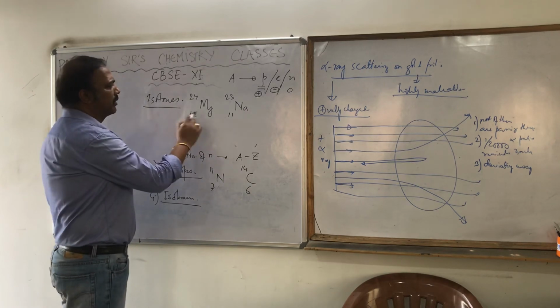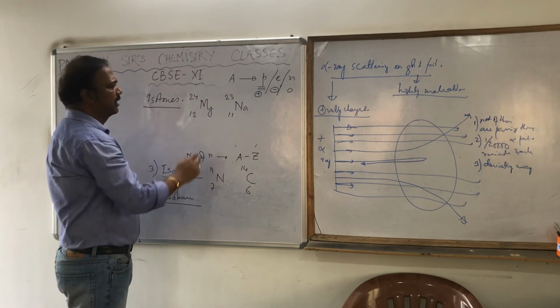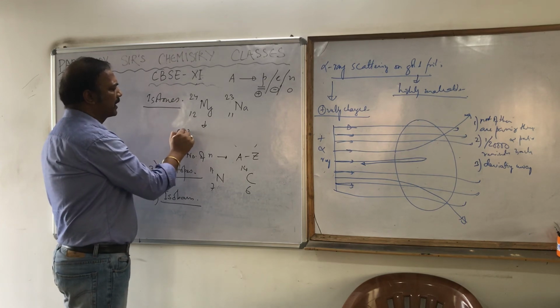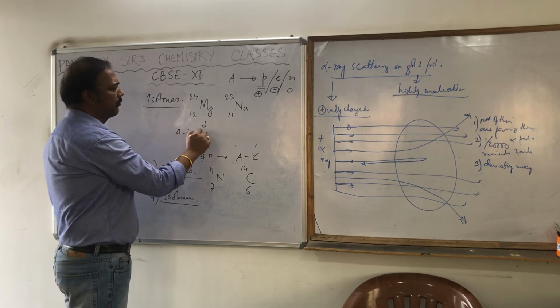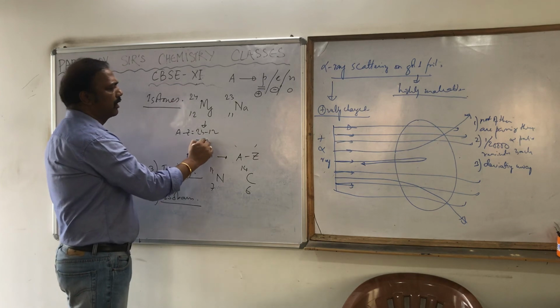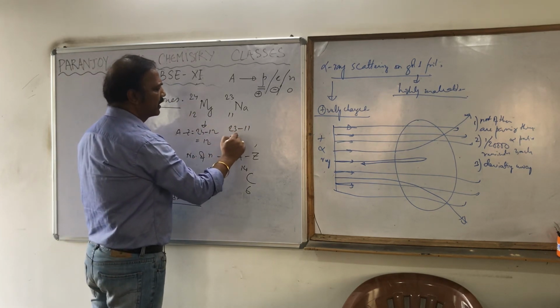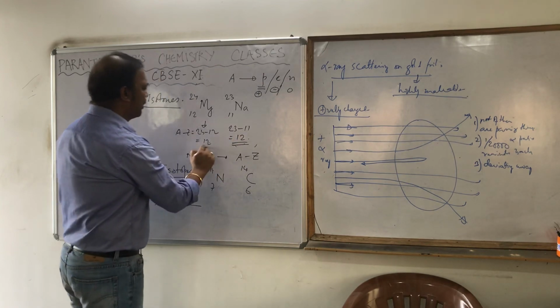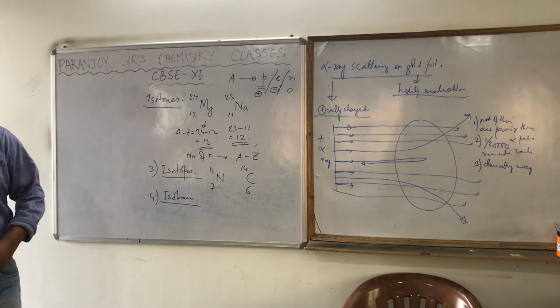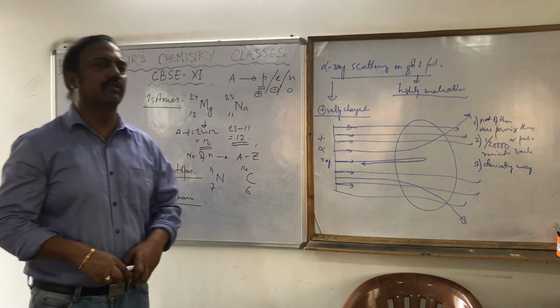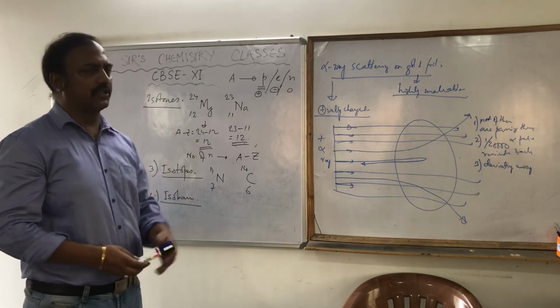The atomic numbers are different, the mass numbers are different, but what is the number of neutrons? Here A minus Z is 24 minus 12, which equals 12. Over here, A minus Z is 23 minus 11, which is also 12. So the number of neutrons is the same. Those atoms are called isotones.